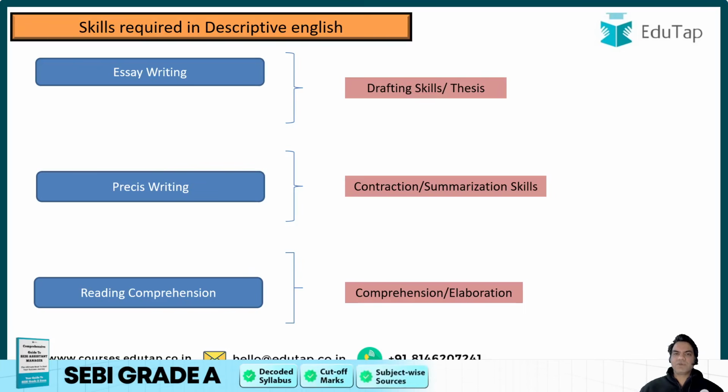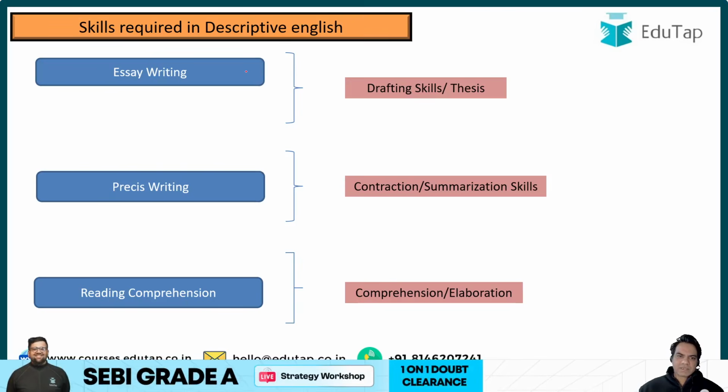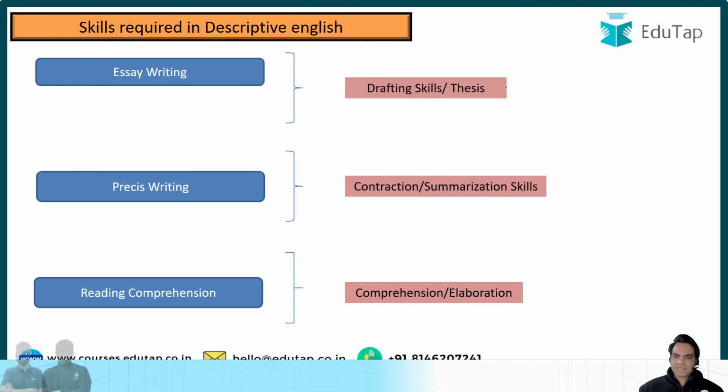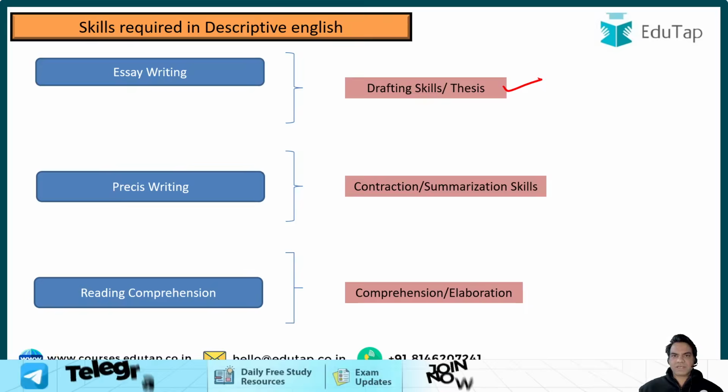Now guys, before we go any further, what are the skills that are required to attempt the descriptive English paper in a proper manner? So there are 3 questions: essay writing, Precis writing and reading comprehension. So in essay writing, they will be testing you on your drafting skills, your articulation, and the well-researched thesis that you provide, the data points, the statistics, the reports, the schemes that you mentioned in your answer.